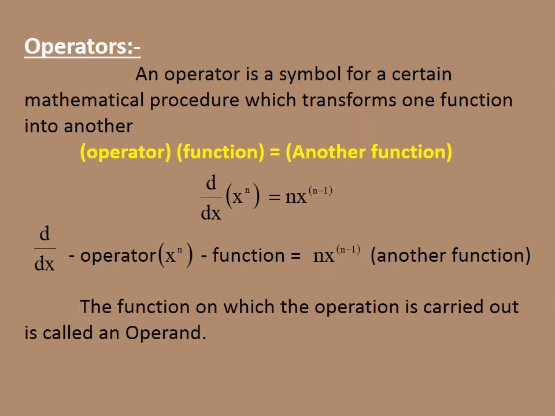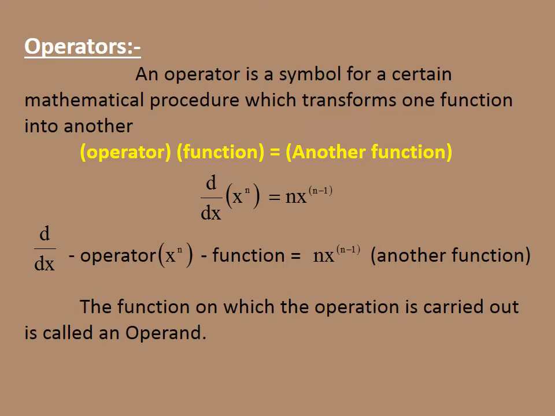Now we are going to discuss the importance of operators. What is an operator? An operator is a mathematical symbol that carries out a mathematical procedure and transforms one function into another function. An operator which operates on one function gives another function. Let us consider the operator d/dx. The function is x^n. The d/dx operating on x^n gives n x^(n−1), another function.